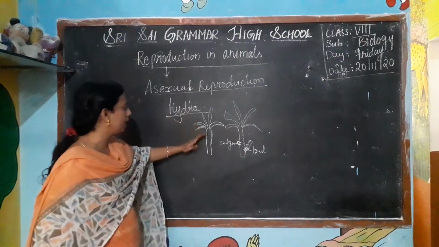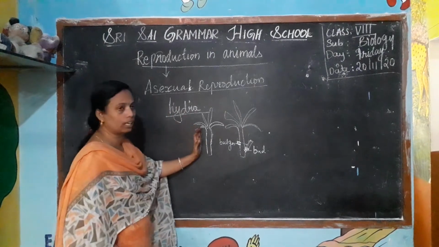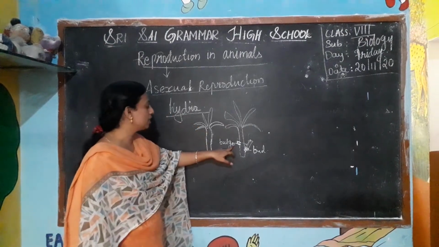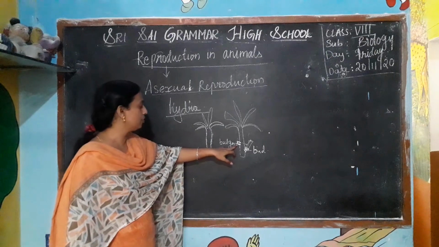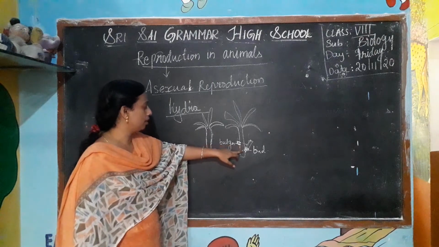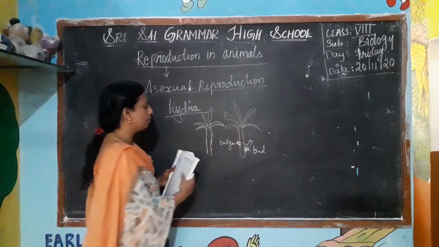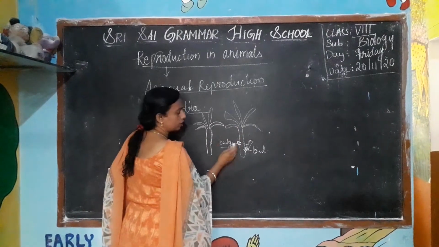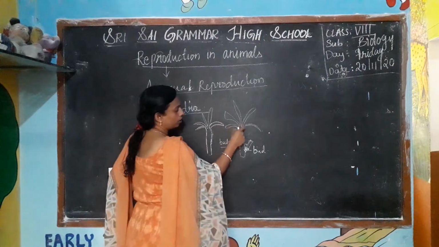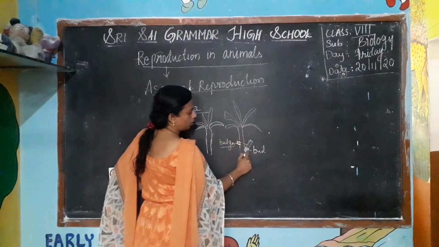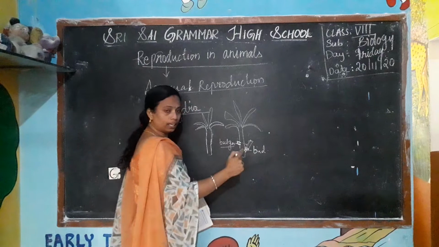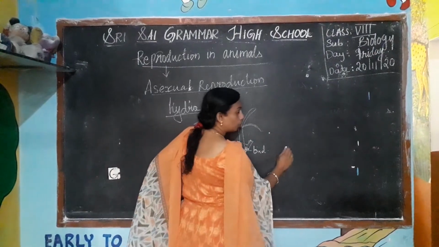From the parent organism, some bulges will appear, and this bulge or swollen part on the organism is known as the bud. This bud will grow.